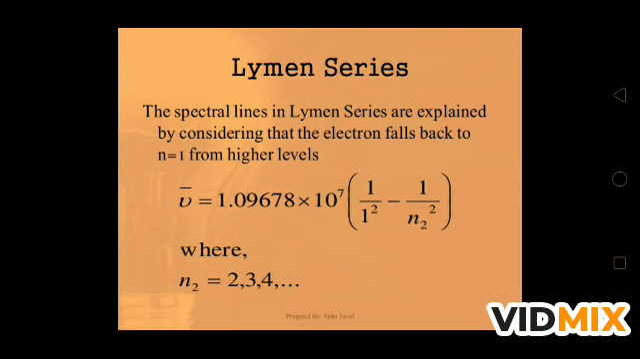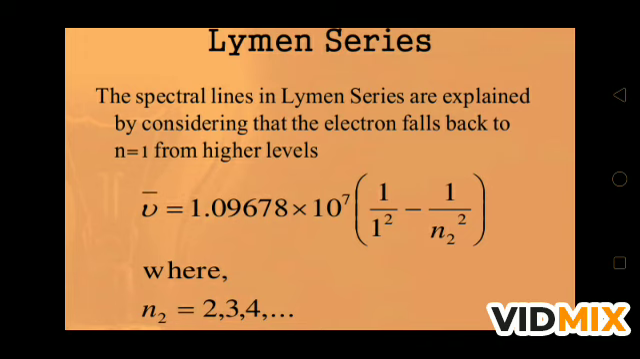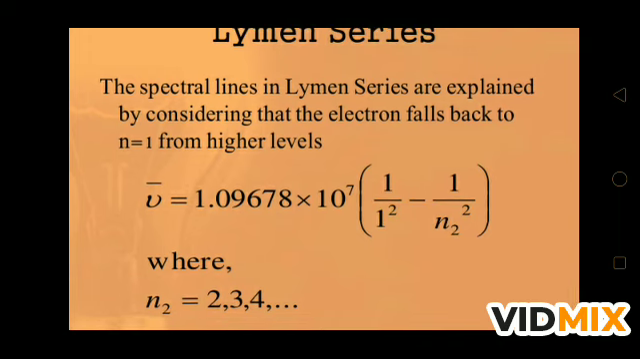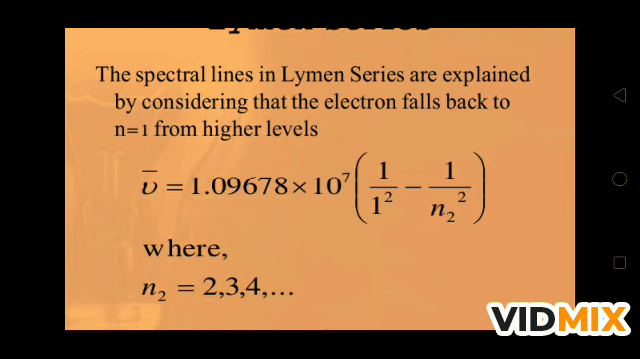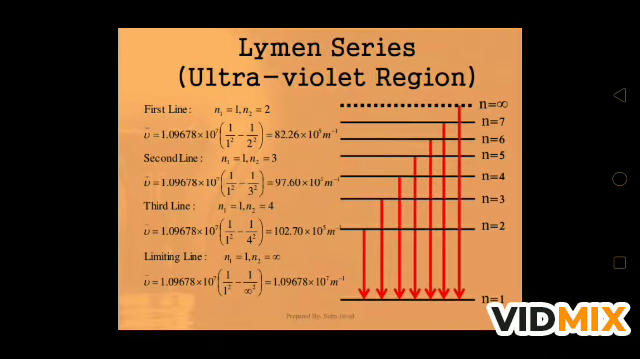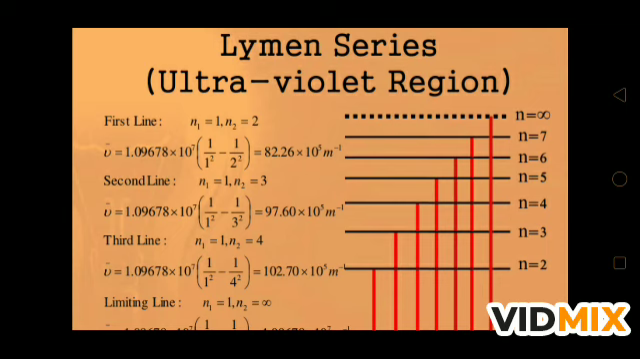Now understand this. First is the Lyman series. The spectral lines in the Lyman series are explained by considering that the electron falls back to n1 from a higher level. If the electron from the higher level comes to n1, then we are getting the spectral line in the Lyman series. So the wave number is 1.09678 into 10 to the power 7, 1 upon n1 square minus 1 upon n2 square. Means the electron will come back to n1, and n2 will be 2, 3, 4 and so on for the Lyman series. For the Lyman series, it is written here, very important, ultraviolet region means invisible region.